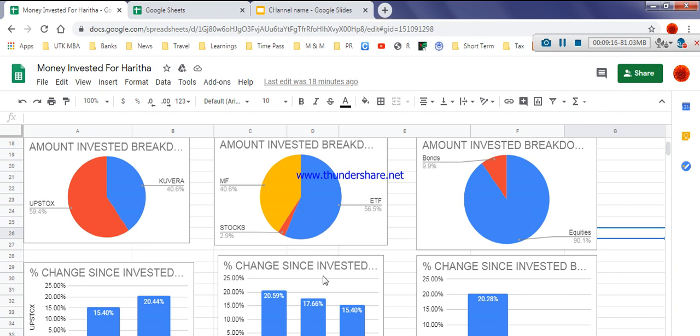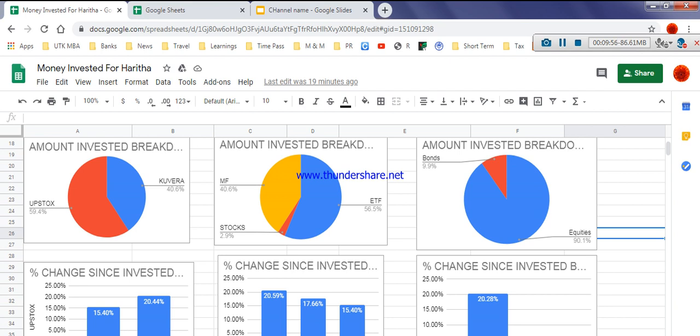And now when I compare these two things, I invested the highest amount in ETF and I got the highest profit in ETF itself, that is 20.59%. And I invested least in stocks, but here it is showing second highest profit, that is 17.66%. And I invested second highest in mutual funds, but here it is showing the least profit in mutual funds, that is 15.4%. And here I invested highest in equities, that is 90%, and I got highest profit even in equities, that is 20.28%. And I invested least in bonds, so the same way I got least profit in bonds, that is 1.25%.